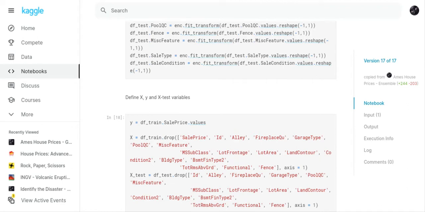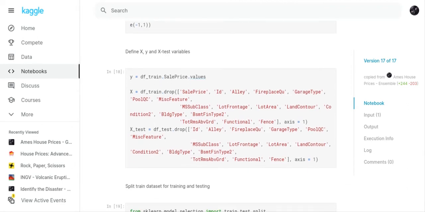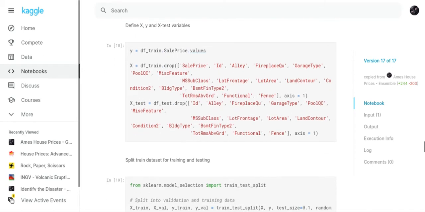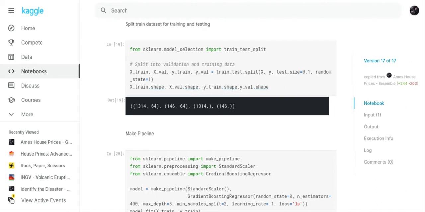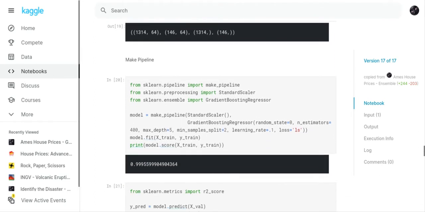So now what we do is we set up our X and Y variables, and I've already done that previously because I did features, and when I did features, I was picking out the columns that were detracting from my accuracy. So we removed all the columns that were detracting from accuracy. And now what we do is we split our train set up for training and testing, so we've got a training set and a validation set.